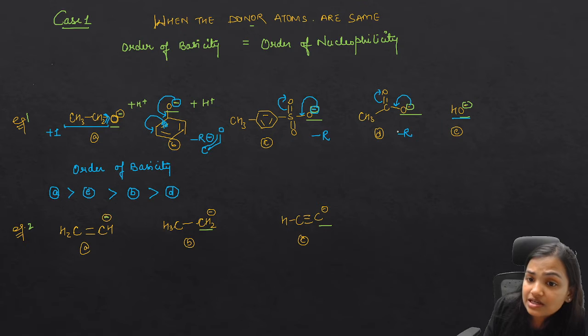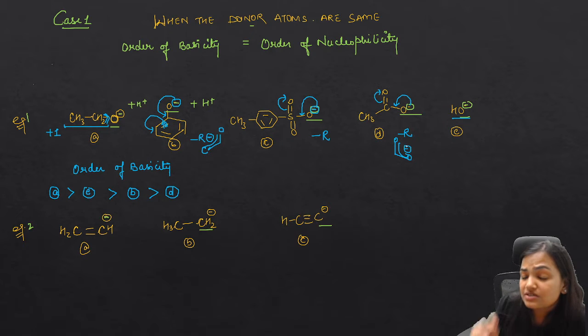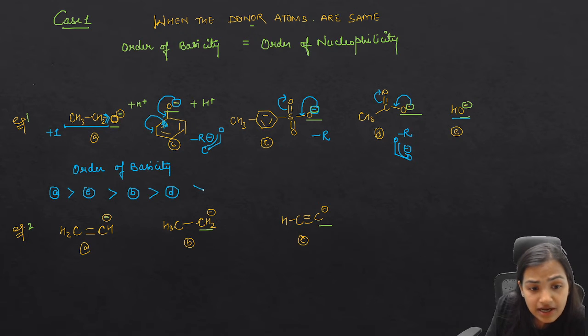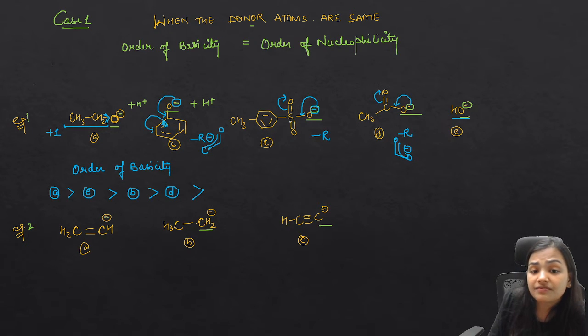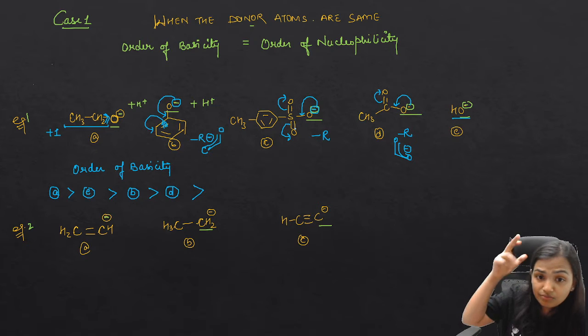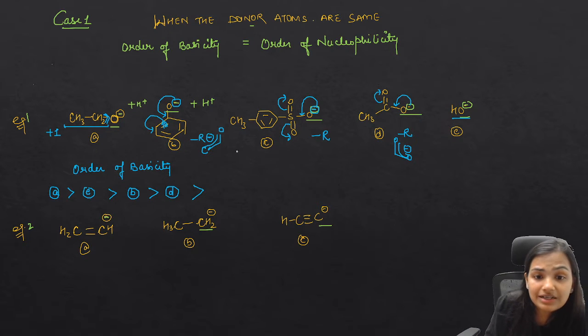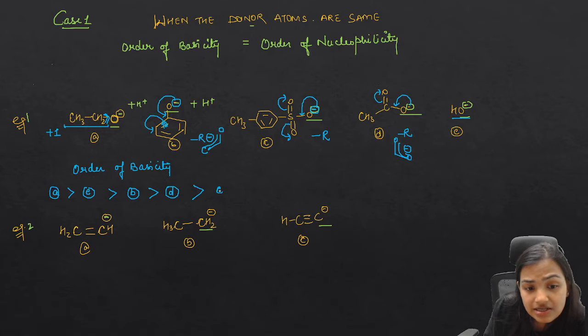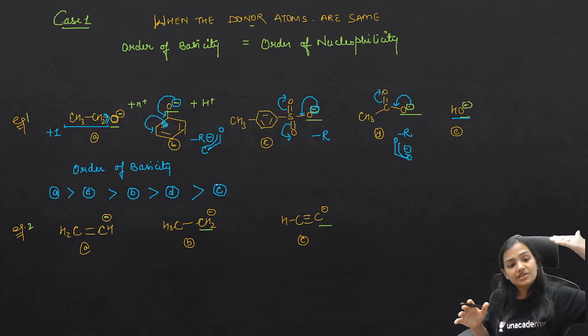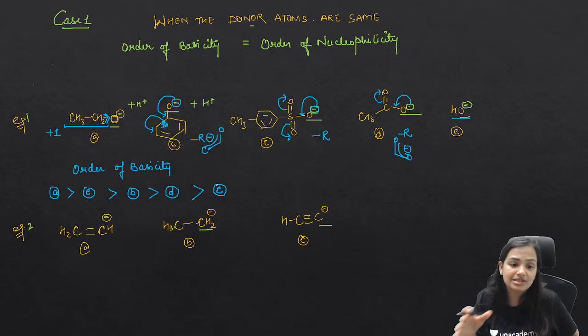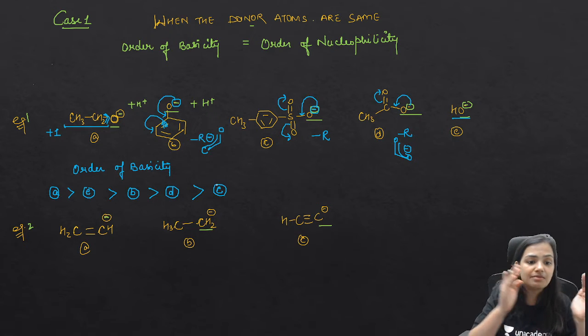If you will see in the D, there is again a resonance, delocalization, and the delocalization is over the oxygen and oxygen. So the negative charge is very stabilized over the oxygen and oxygen atom, that's why the basicity decreases. And here, the minus I effect, we are having two sulfonyl groups. So there are two minus R with this oxygen as well, with this oxygen as well. Cross conjugation, both the oxygens we have. So ultimately C is going to be the poorest base. So the order of basicity is A, E, B, D, C.